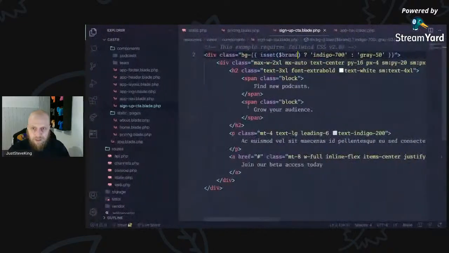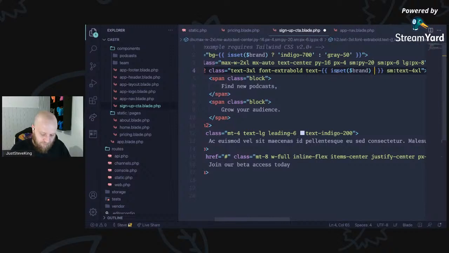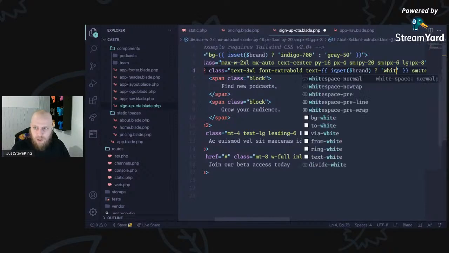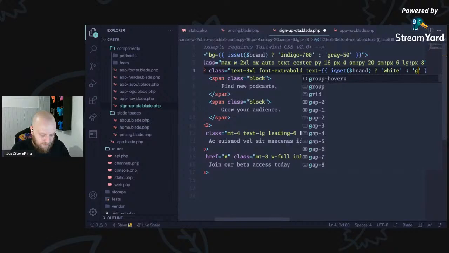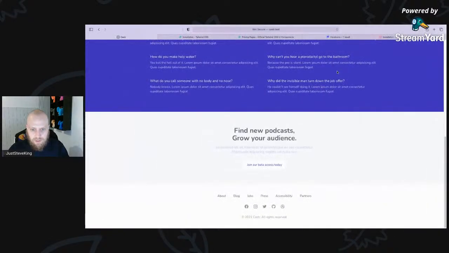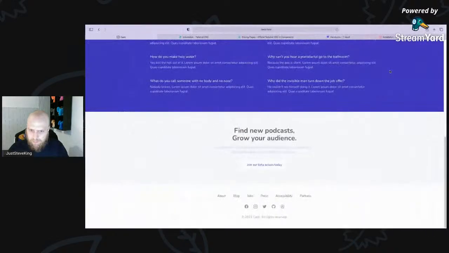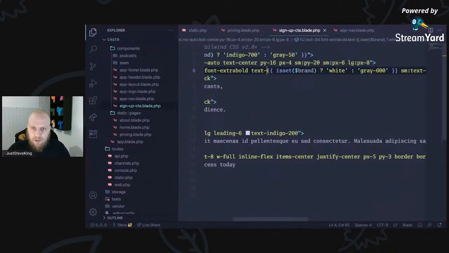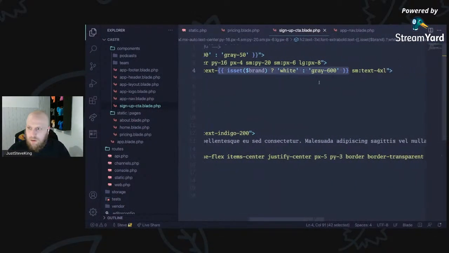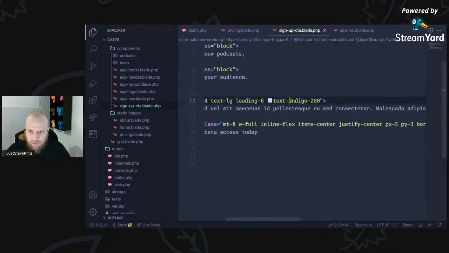So great. Now we just need to worry about these colors. So text, probably a nicer way to do this somehow. If we've got brand passed in, it is indigo, so this will be white. If it isn't, we are going to be doing text gray 500. Oh, what's text gray? Perfect. Maybe text gray 600 would make it stand out a bit better. There we go. That's all of that one. Block, block, block. Text indigo 200. That's not what we want. We want text.